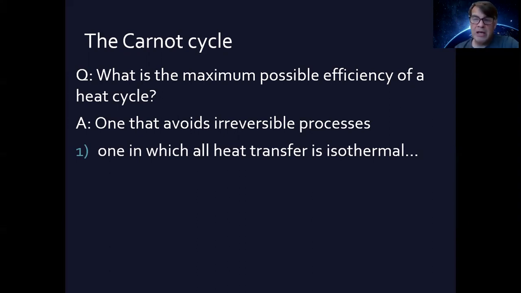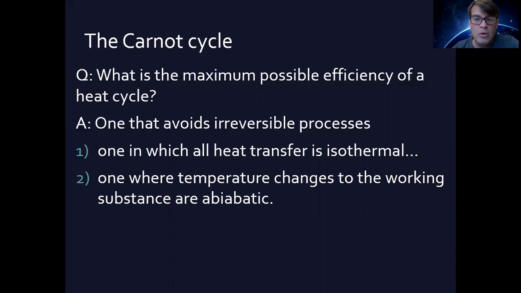And so it's a heat cycle, so there is heat coming in and heat going out. But he correctly suggested that if all of the heat transfer in this cycle was isothermal, so you don't have the heat coming in and out in a way that jerks the system, and you lose a bunch of heat, but the heat transfer is isothermal, it would be reversible, and we're not losing heat in that sense.